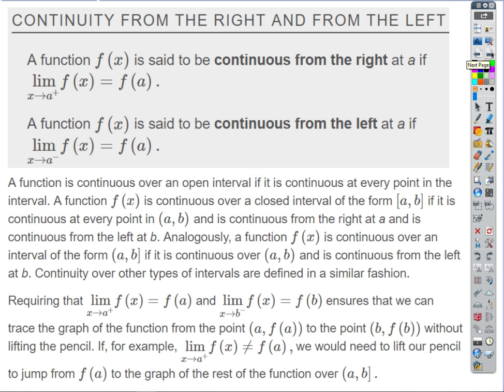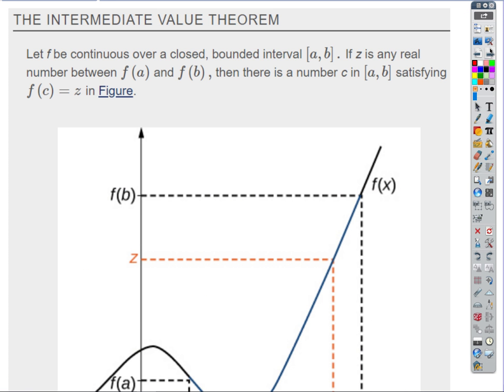Okay, so that's repetitive. Here's what I really want to get to, though. Here's our first big ticket item in calculus. We get about 4 of these this year, arguably 3, but we'll say 4 of these big existence theorems that are extremely important. They may not seem like they do a lot at first, but we get a lot of mileage out of these in calculus. The first one's called the intermediate value theorem.